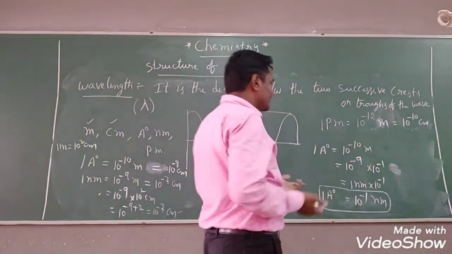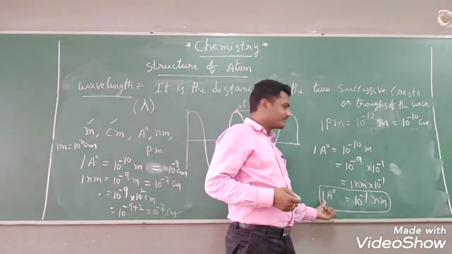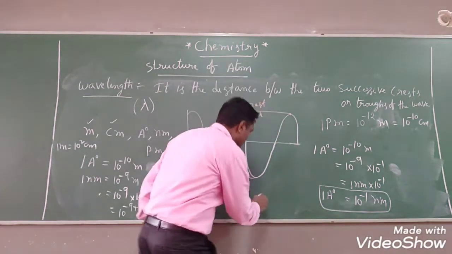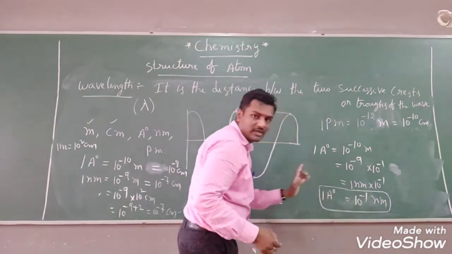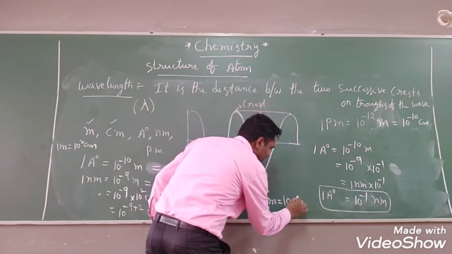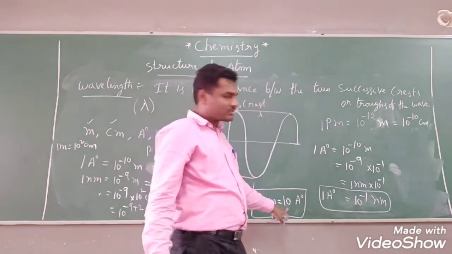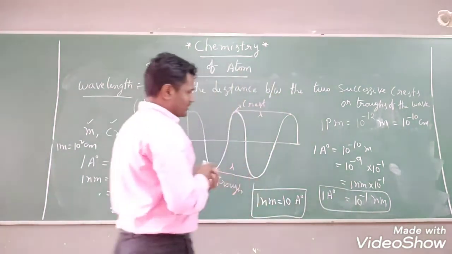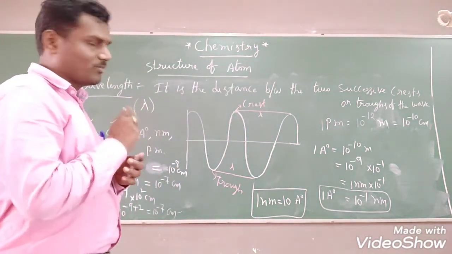Suppose you want to convert nanometers to angstrom unit, just send this value to this side. Then you will get 1 nanometer equals 10 angstrom units. 1 nanometer equals what? 10 angstrom units you will get. Just send 10 to the power of minus 1 to this side. 1 by 10 to the power minus 1 indicates what? 10. Right? 10 angstrom unit. 1 nanometer equals 10 angstrom unit. 1 angstrom unit is equal to 10 to the power of minus 1 nanometers. I hope everybody understood the relation between angstrom unit and nanometers.